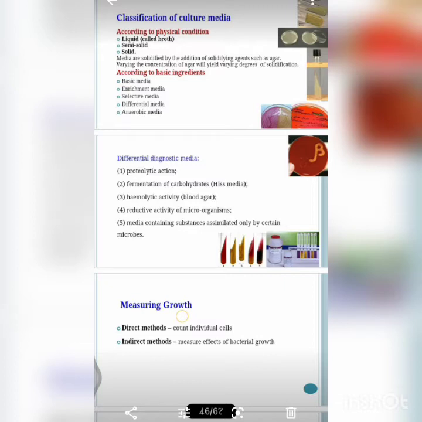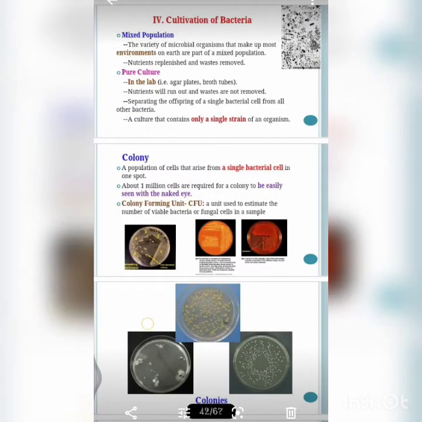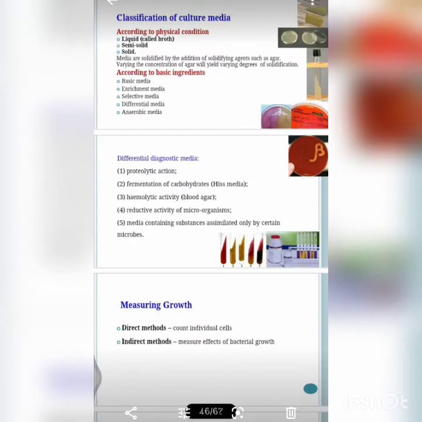As the name says, solid means it's solid. It produces a discrete visible growth, and it is obtained from the pure culture. It is useful for obtaining pure growth to study the colony morphology. We can see here different types of colony, so we can identify the different colony morphologies, for example pigmentation, hemolysis, and so on.